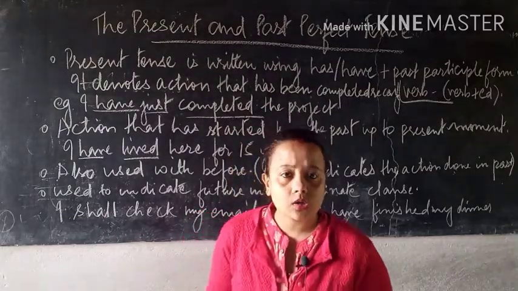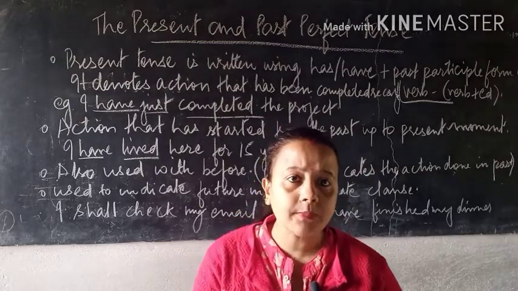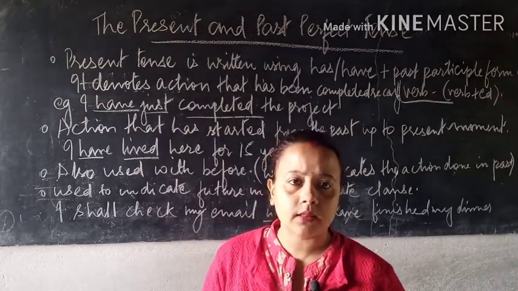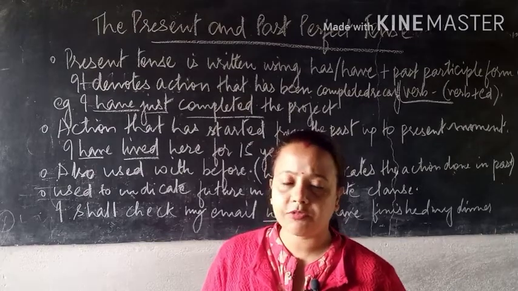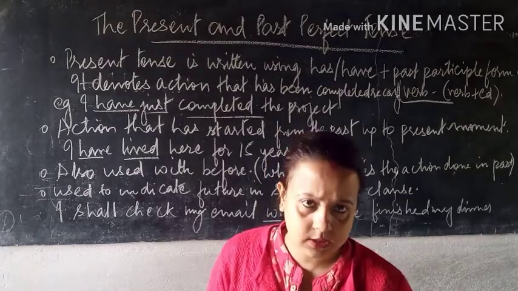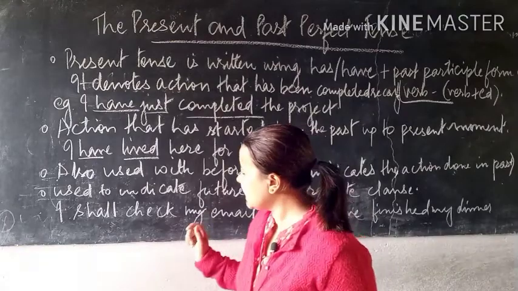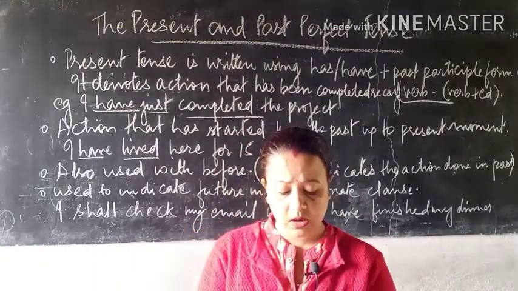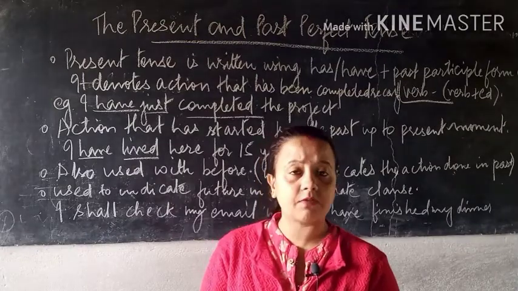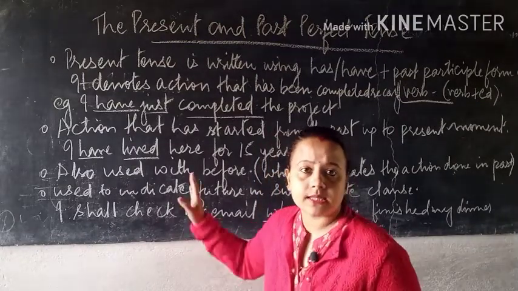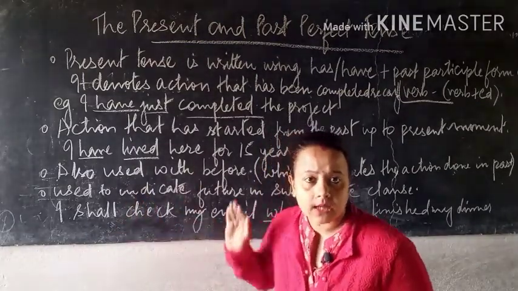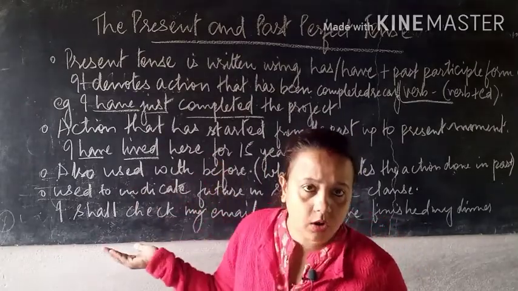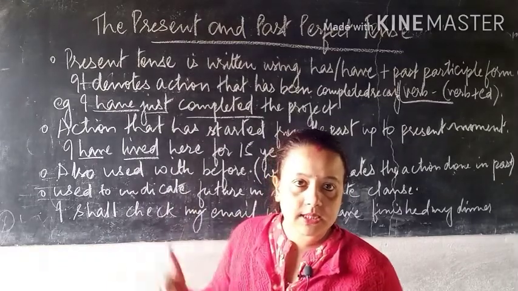So it is also used with before. Before means past. Understood? So we will have to know one thing, that present perfect is always connected with past. Okay. See, there are examples given, like: I have seen him somewhere before. The person has seen this person right now, but he remembers that he had already seen him before. That means, don't you think it is related?